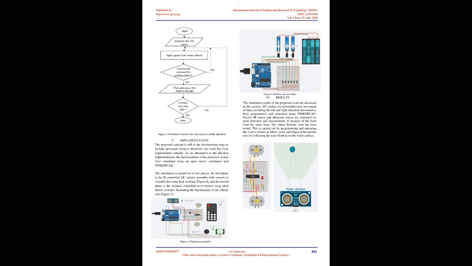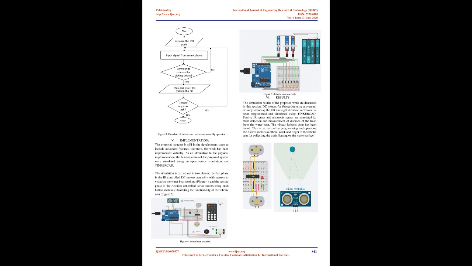4. Bluetooth module HC05, the HC05 module here acts as a bridge to control the robotic arm movement and wheels of the boat. 5. DC motors, 4 DC motors with wheels are used to propel the water boat as per the commands given. 6. Robotic arm, it is equipped with servo motors. Depending on the given instructions, the arm adjusts in particular directions, picks up the trash, and dumps it to the dumping space. 7. Smartphone, an Android smartphone is used to control the motion of the boat and servo motors.